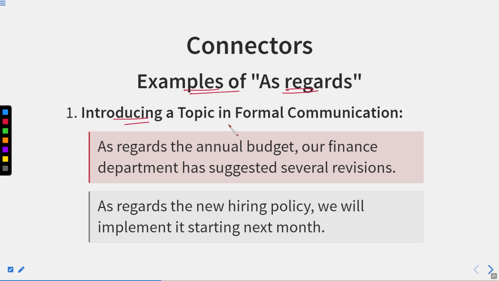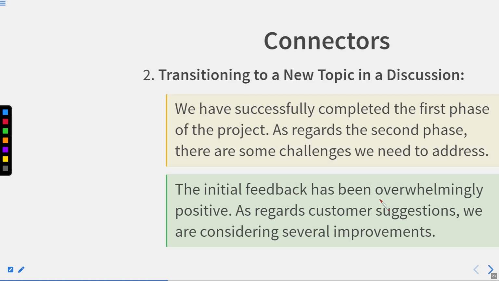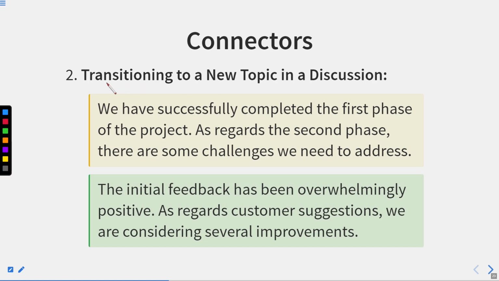First of all, it introduces a topic in formal communication. So as regards the annual budget, our finance department has suggested several revisions. It means if we talk about the annual budget, for this our finance department has suggested several revisions. As regards the new hiring policy, it means here we are talking about the new hiring policy. We will implement it starting next month, or in the starting of the next month.